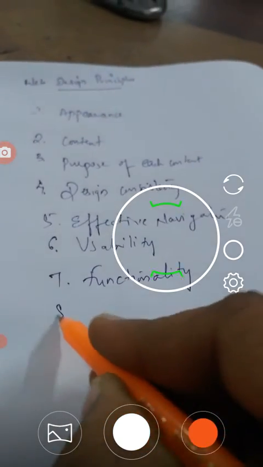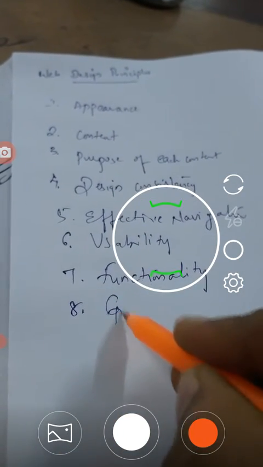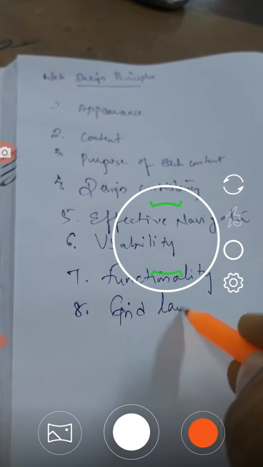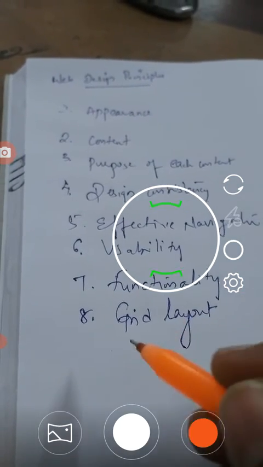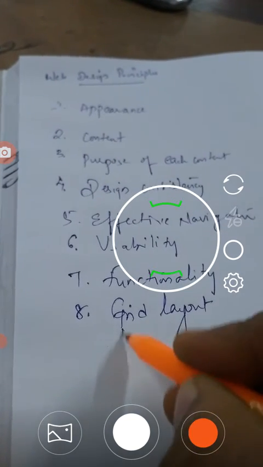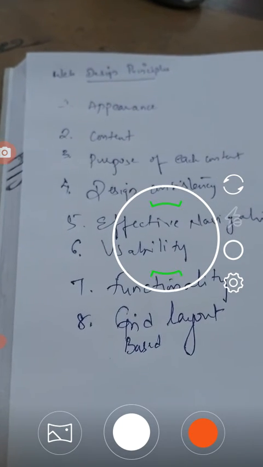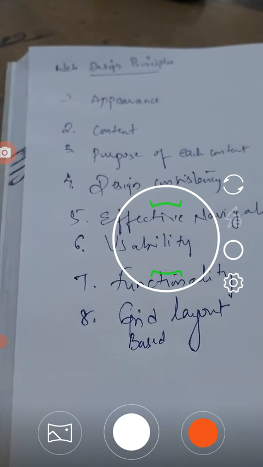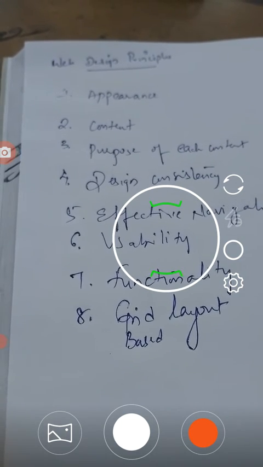And the eighth principle in designing a website is grid layout. We can also call this grid based layout. Randomly placed images, pieces of text, buttons, and forms all over the page leave users frustrated.